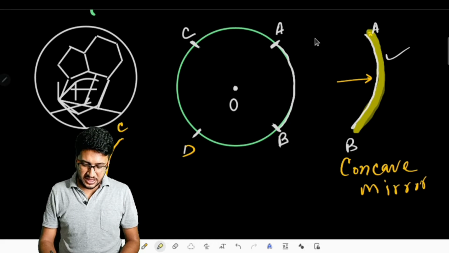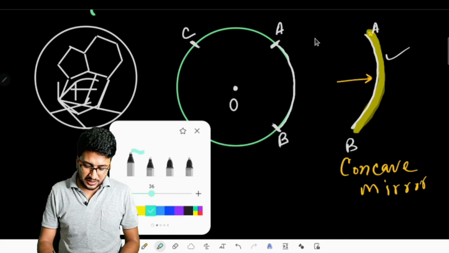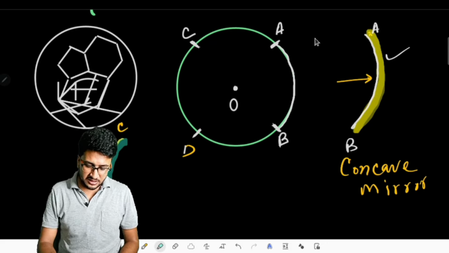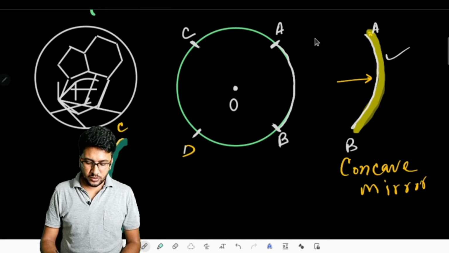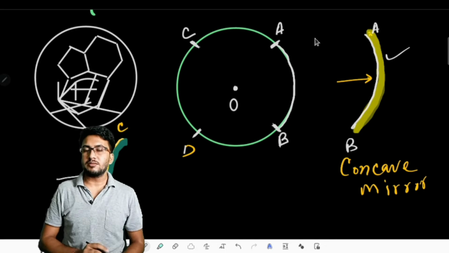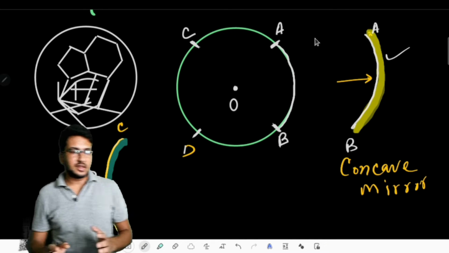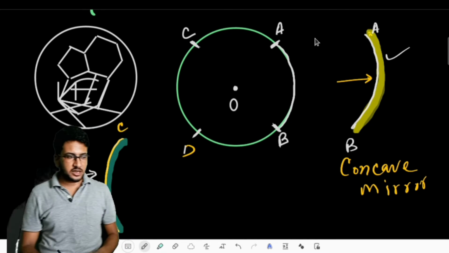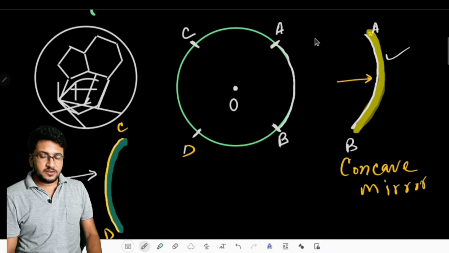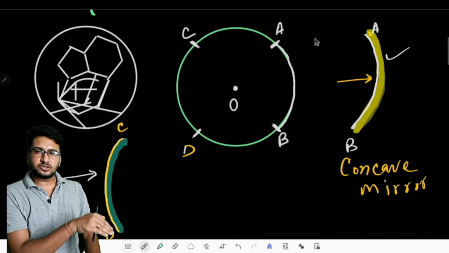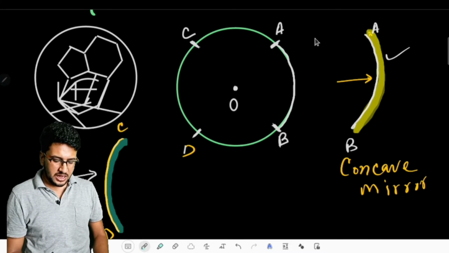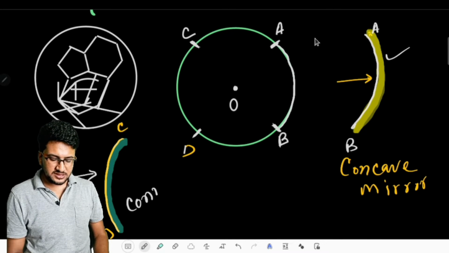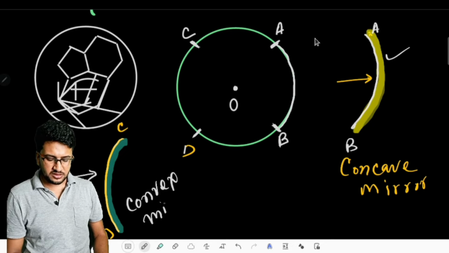If this is the CD part and we color it on the inside, then definitely we are about to get the reflecting plane outside of the mirror. So when the reflecting plane is outside and internally it is coated, that kind of mirror we are about to call a convex mirror.